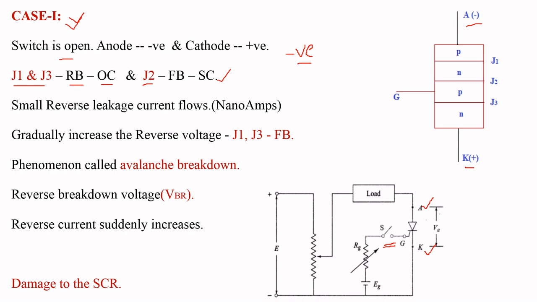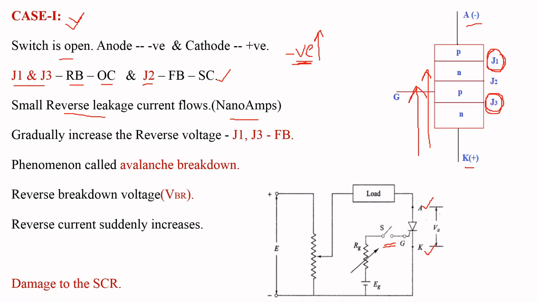Due to the reverse biased junctions J1 and J3, there is no possibility for current flowing from cathode to anode due to the open circuit of junctions J1 and J3. But due to the presence of minority charge carriers, there is a possibility for a small amount of reverse leakage current, of the order of nanoamperes, which can flow from cathode to anode. If we further increase this negative voltage,